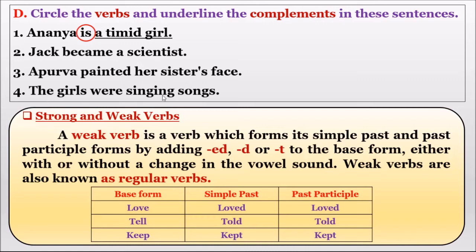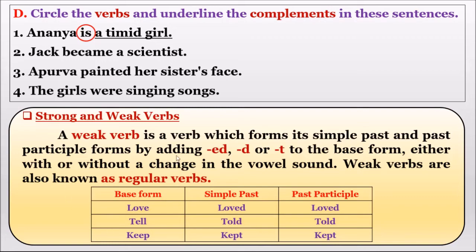Fourth one: the girls were singing songs. Singing is a main verb. When there is a main verb, give importance to that main verb. Circle "singing." After the verb, whatever comes you have to take as the complement. After singing, what has come? The songs. The girls were singing. What were the girls singing? Songs. Now the sentence is complete, right? Circle "singing" and underline "songs." Children, we have discussed 4, and the remaining 4 you have to do as today's homework.